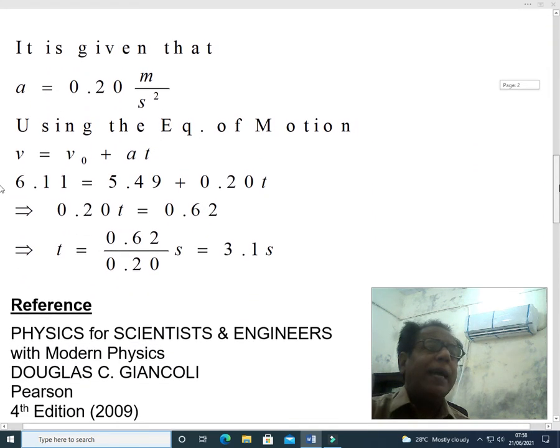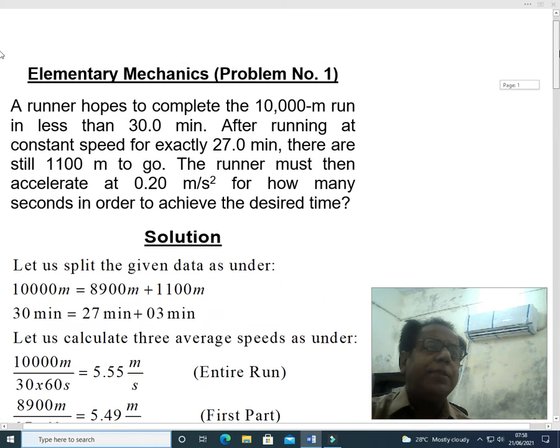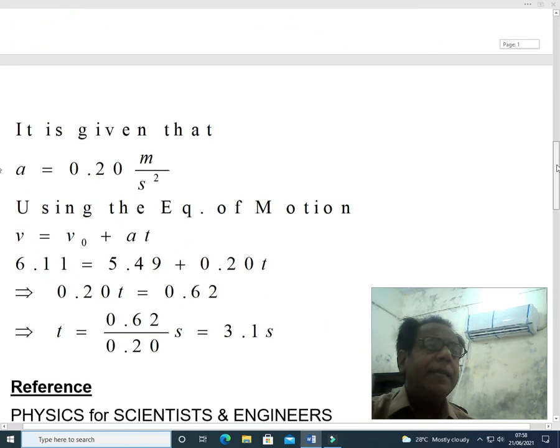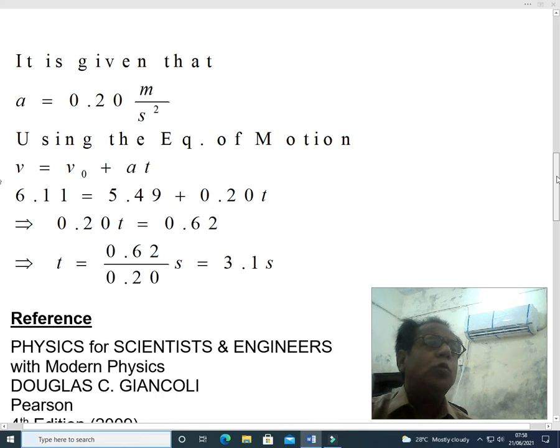It is given that a is equal to 0.20 meter per second square, because this is the statement in which it is given the runner must then accelerate at 0.20 meter per second square.